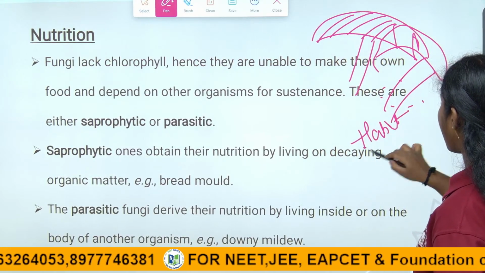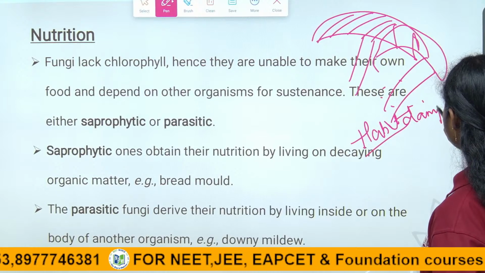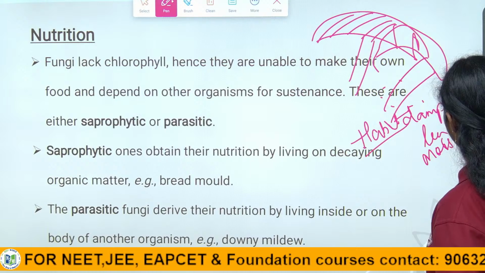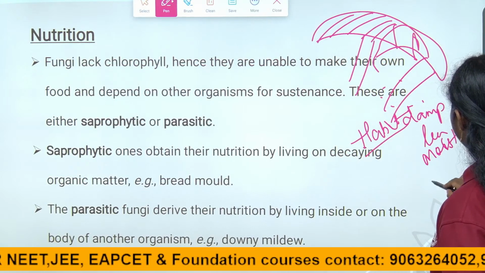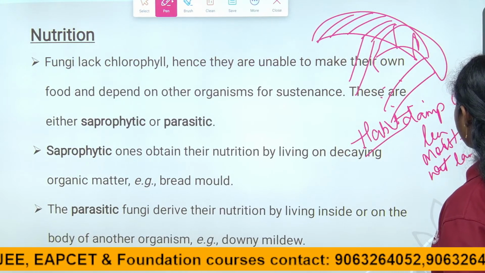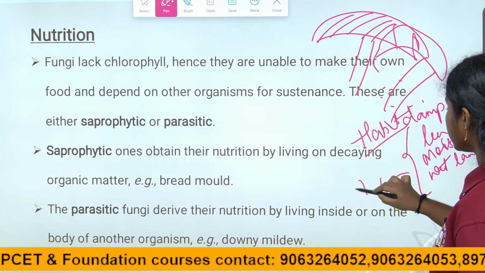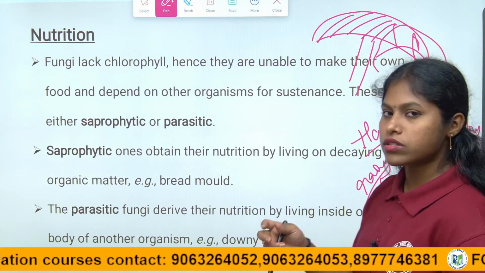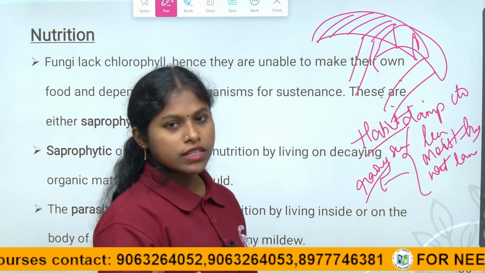So, what is the habitat of the fungi? They grow on damp cloths, leathery goods, moist trees, wetlands. The suitable season for the fungi is the rainy season. In our day-to-day life, we mostly see fungi on bread.